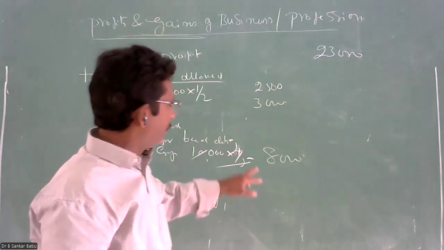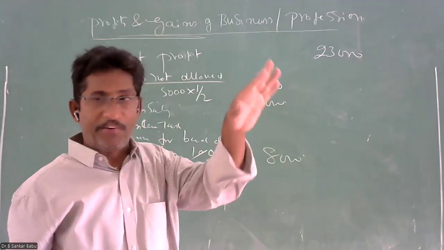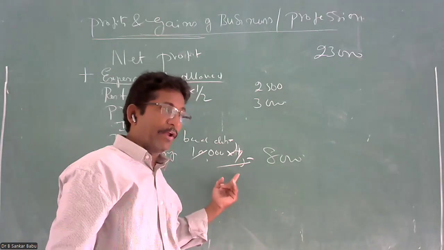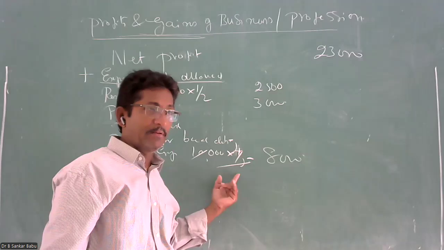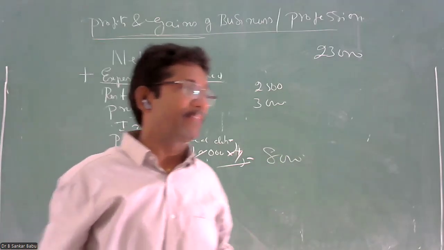So why? Because when you enter 10,000 on the debit side of your P&L account, automatically your profit comes down. But there is a not allowed portion of 4/5. So that will be added back to your net profit to know the real profit of the business.